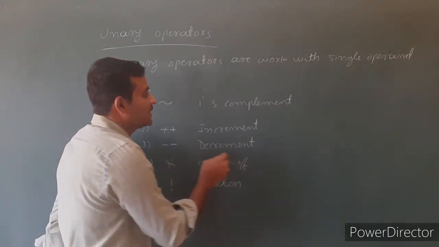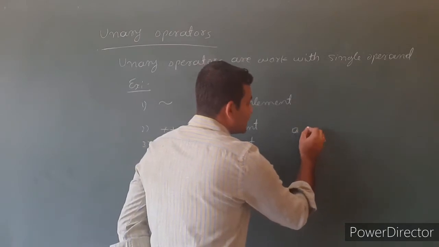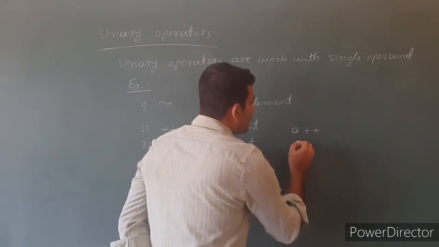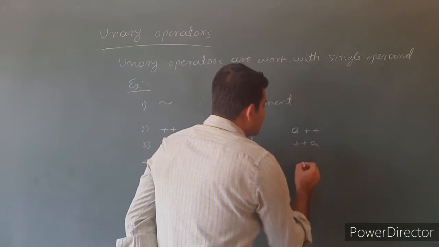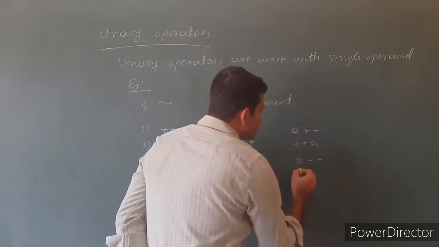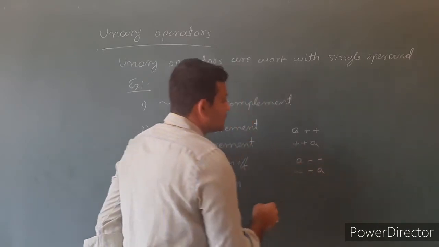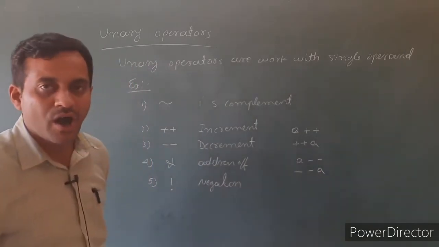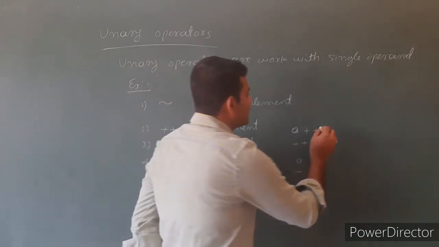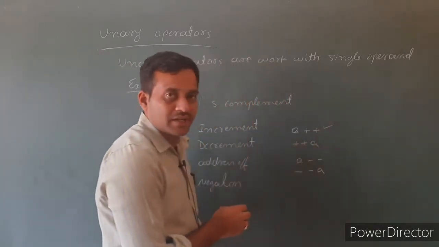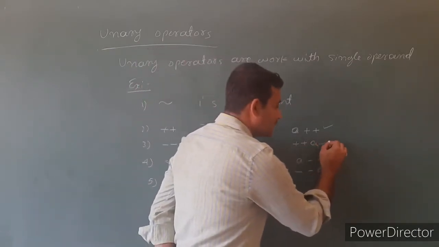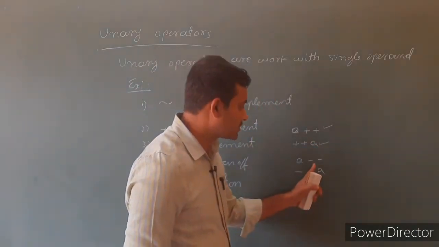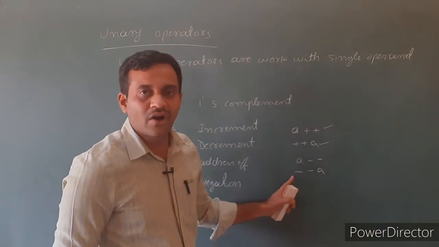For example, increment and decrement operators we write like this: a plus plus or plus plus a, then a minus minus, then minus minus a. Here the first one is post-increment, the second one is pre-increment. Similarly, post-decrement and pre-decrement operators.